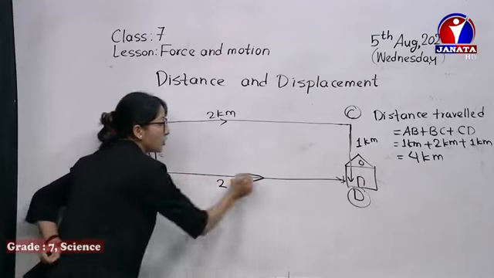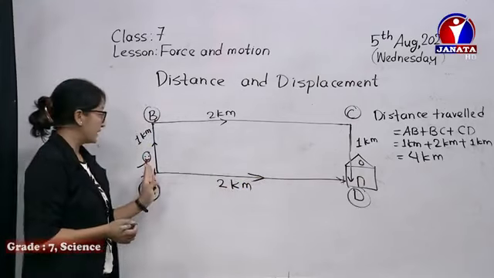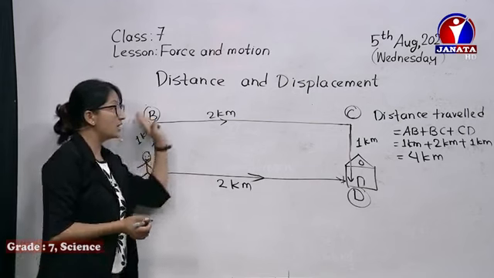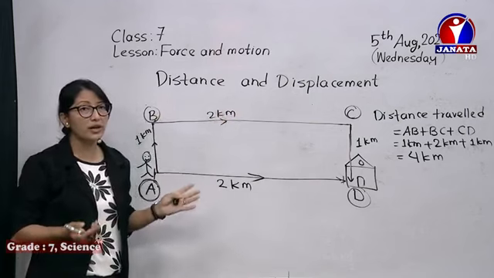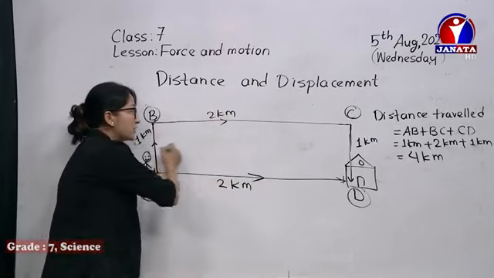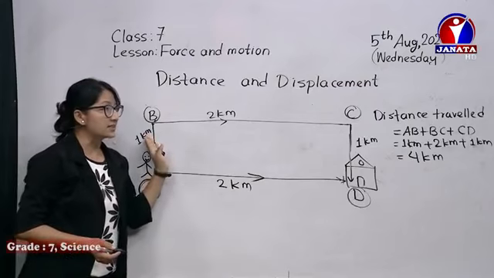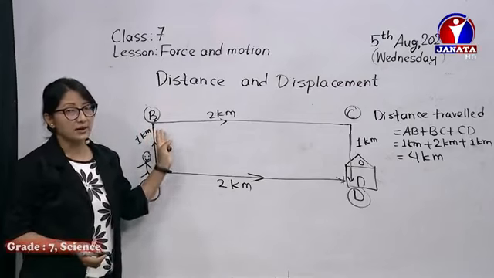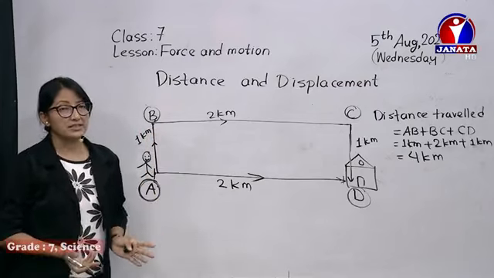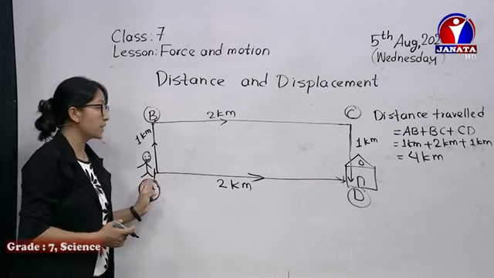Displacement is always recorded in a fixed direction, whereas distance we can record in any direction. Distance does not show any fixed direction. It can go up, right, left. We can go in a curved way as well, anywhere. So the total length is distance, but the change in position from original to final gives us the displacement.